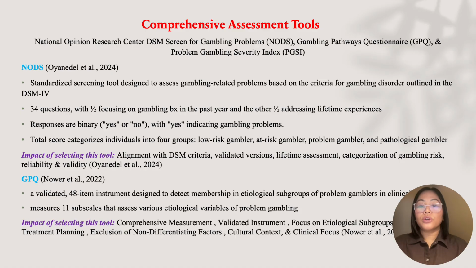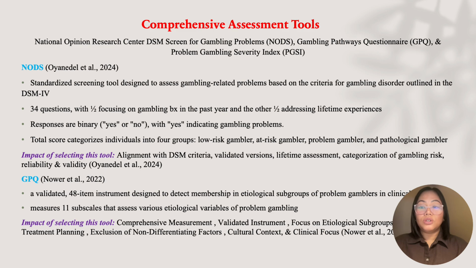The total score categorizes individuals into 4 groups: low-risk gambler, at-risk gambler, problem gambler, and pathological gambler. Some of the advantages of NODS include its alignment with the DSM criteria, validated versions, including a lifetime assessment, categorization of gambling risk, and its good reliability and validity.